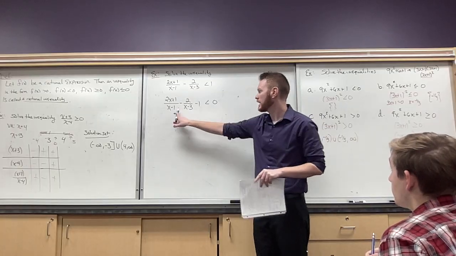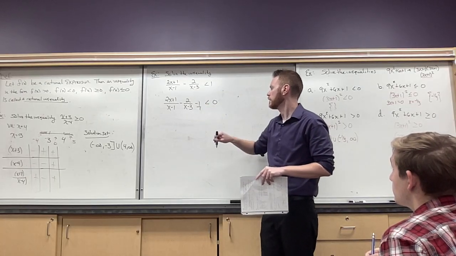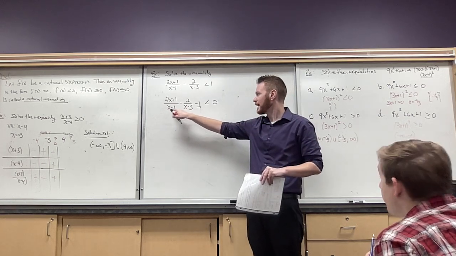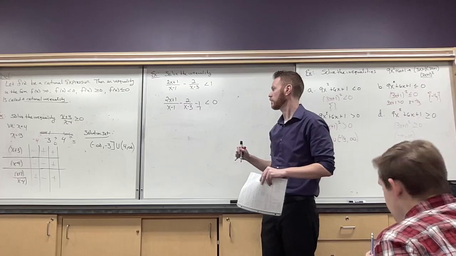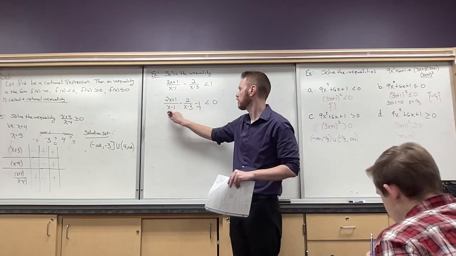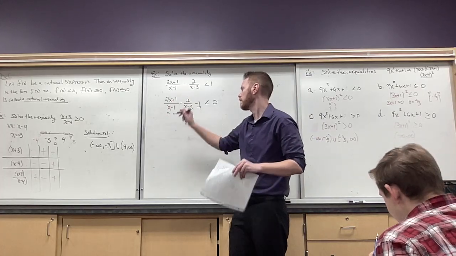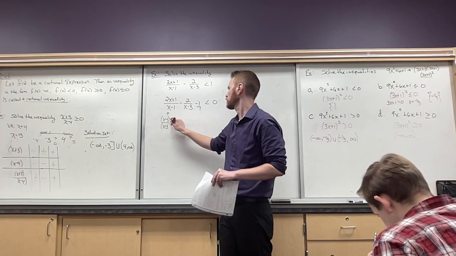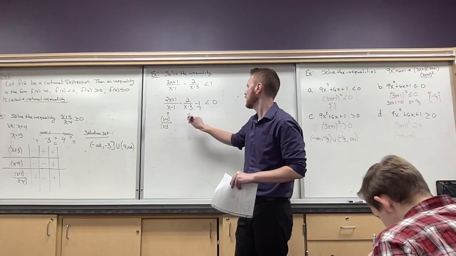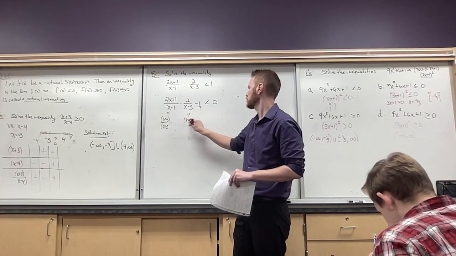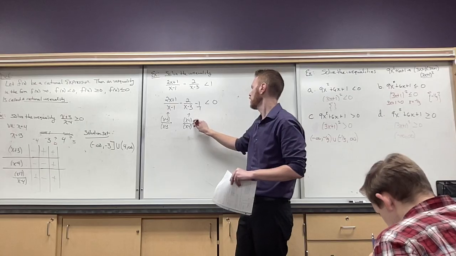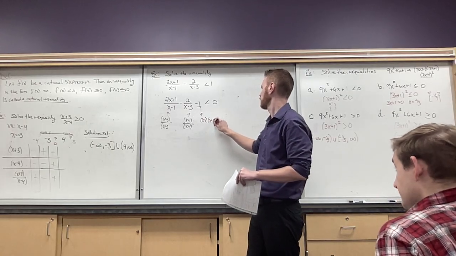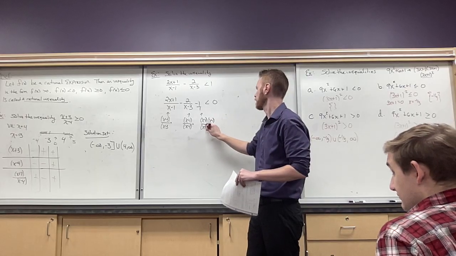So to make it one fraction, I need a common denominator. So we'll just put that over 1 for a moment. I can see my common denominator, if you go back to I think our first lesson, we did stuff like this. It'd be x minus 1, x minus 3, okay? So for the first fraction up here, to get that common denominator, I have to multiply top and bottom by x minus 3. So I'll just put here times. And then this guy, I'd have to multiply top and bottom by x minus 1 to get a common denominator. And then this lucky guy gets both. I'd have to multiply top and bottom by.